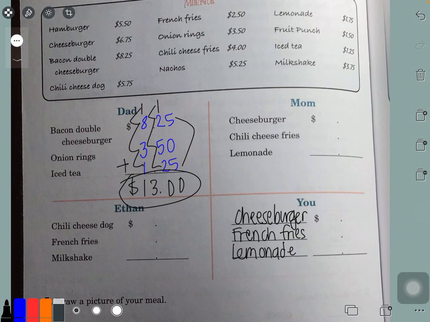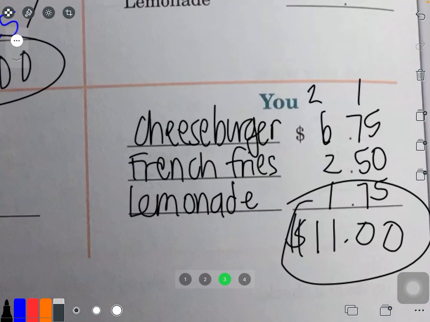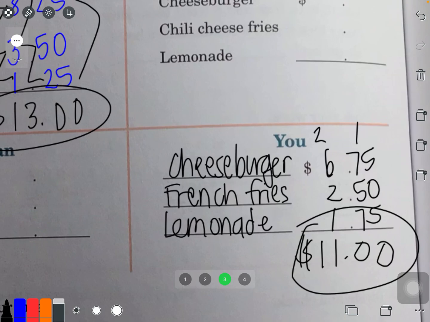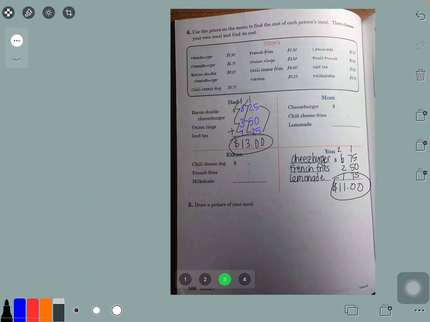Okay. So then I have to write the prices. The cheeseburger is going to be $6.75 for me. French fries would be $2.50, and lemonade would be $1.75. So then I add everything for my total. So for me, it's going to cost $11, right? And then I'll draw my meal. So you get to pick whatever you want here. You can have 2 cheeseburgers. You can have 3 lemonades. Whatever you want here, okay?